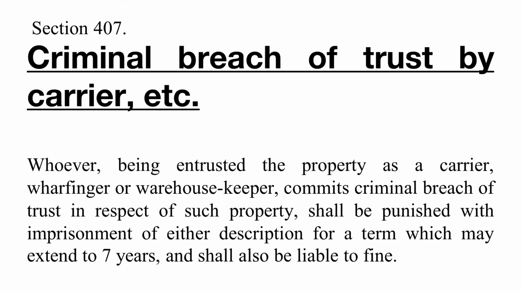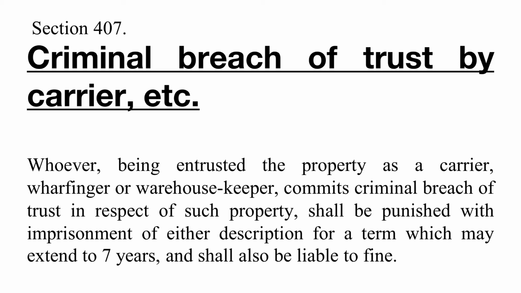Then comes section 407. It reads as follows: criminal breach of trust by carrier, etc. Whoever, being entrusted with property as a carrier, or as a wharfinger, or as a housekeeper, commits criminal breach of trust in respect of such property, shall be punished with imprisonment of either description for a term which may extend to 7 years, and shall be liable for fine as well.